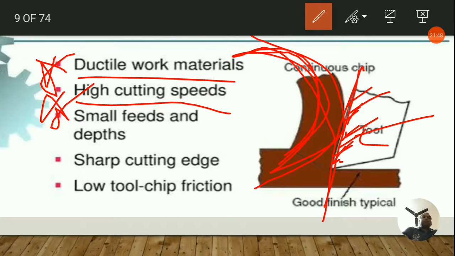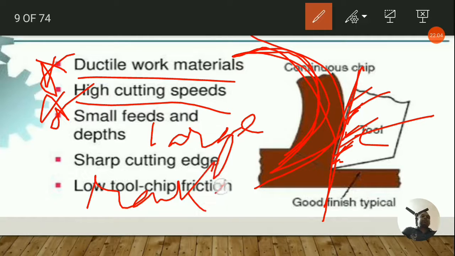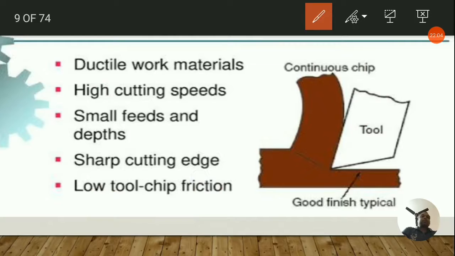Some ideal conditions, as I mentioned earlier, for metal cutting are a sharp cutting edge, a small chip thickness, that is a fine feed, and a large rake angle. So note large rake angle, and there are also some other things, like high cutting speed, as I told you earlier.